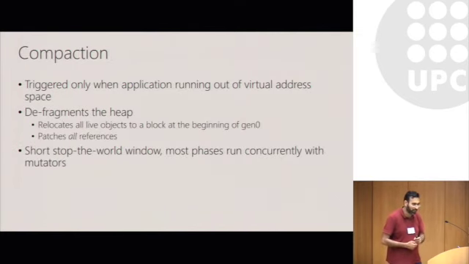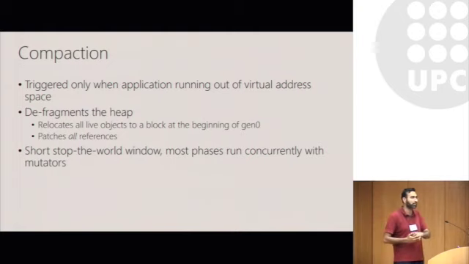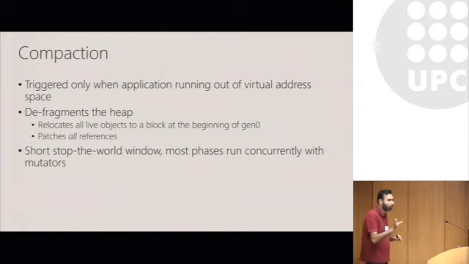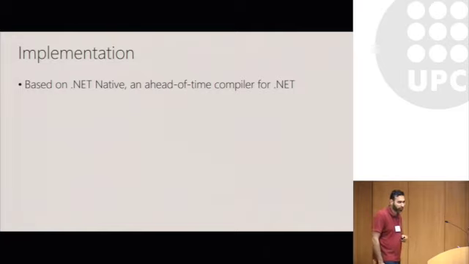And finally, we have a phase called compaction, which is triggered only when the application starts running out of virtual address space, and that happens very, very rarely. This is a stop-the-world phase. It defragments the heap, relocates all the live objects from higher generations into a block at the beginning of Gen 0 of the heap, and patches all the references. This does involve a very short stop-the-world window where all the threads are stopped, but most of the other phases of compaction run completely concurrently with the mutators. Okay, so we've implemented this system in .NET Native, which is a production quality ahead-of-time compiler for .NET.